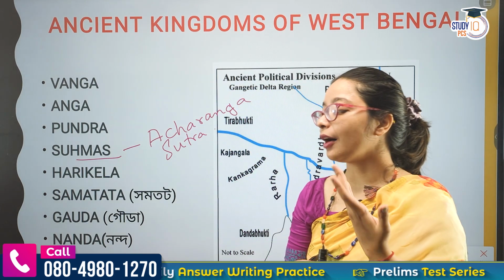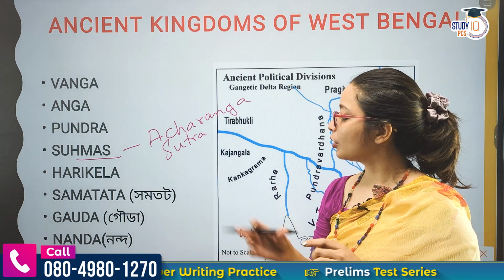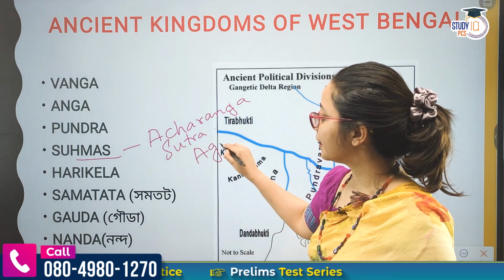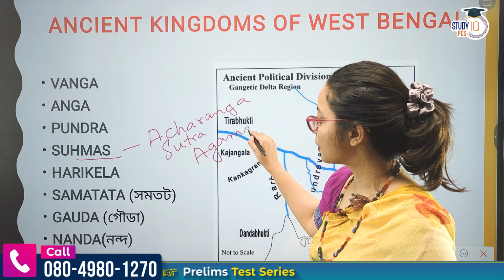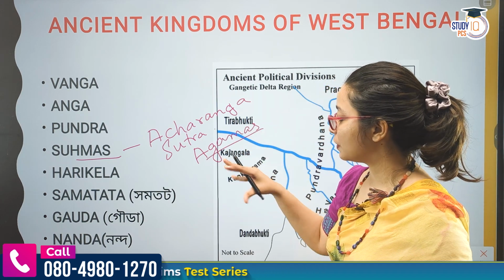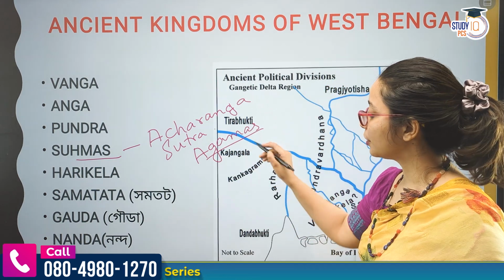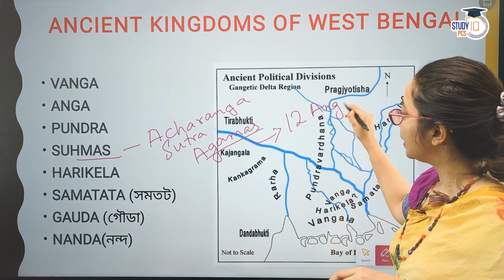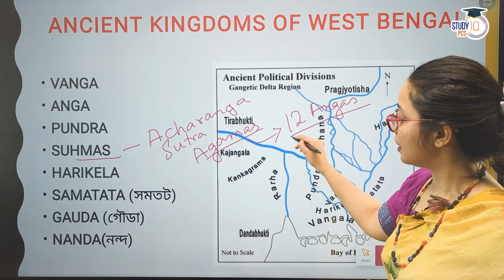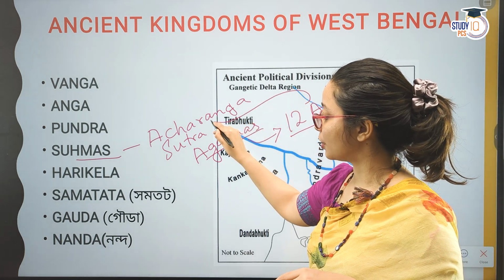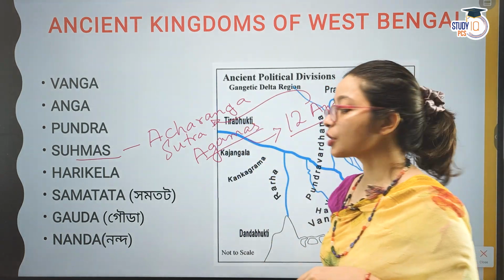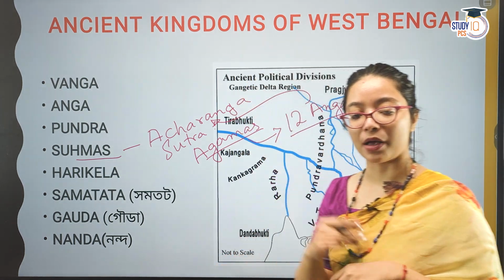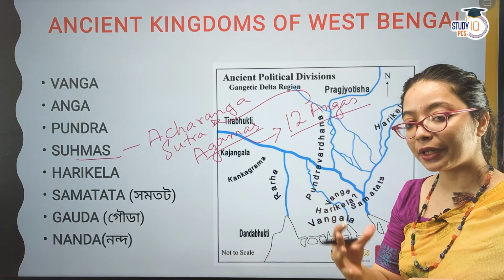What Mahavir had said was compiled after the death of Mahavir. It is known as Agamas. Now these Agamas were vast. They were shortened into 12 Angas. One of these 12 Angas is the Acharanga Sutra. So Acharanga Sutra mentions the Suhmas. So where in Bengal were the Suhmas or Sumas?